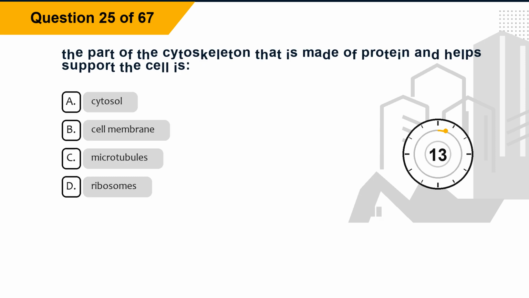Question 25. The part of the cytoskeleton that is made of protein and helps support the cell is: option A, cytosol. Option B, cell membrane. Option C, microtubules. Option D, ribosomes.